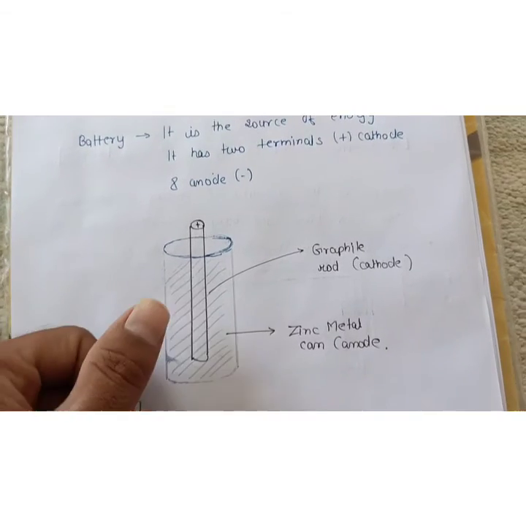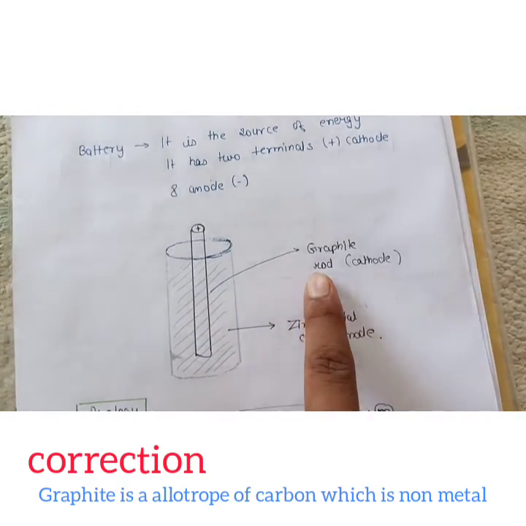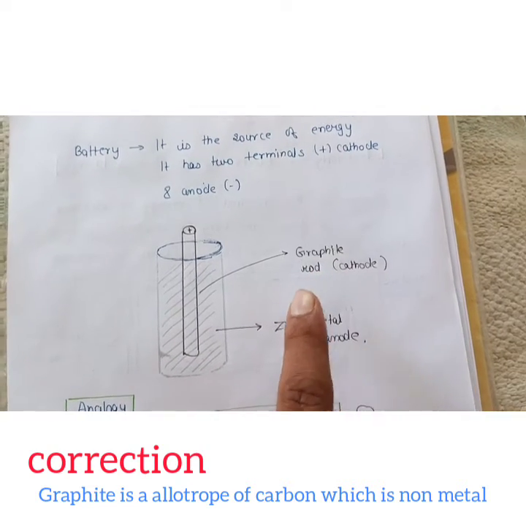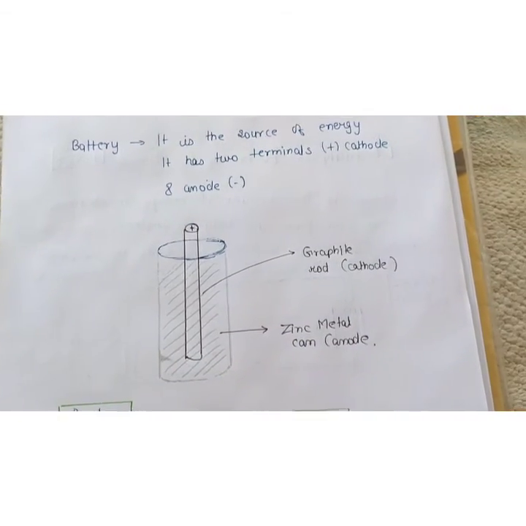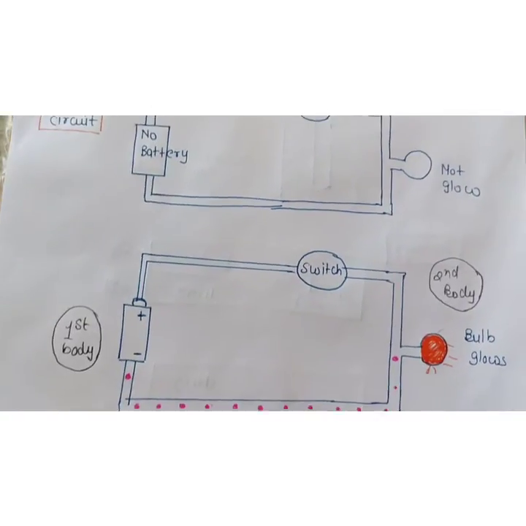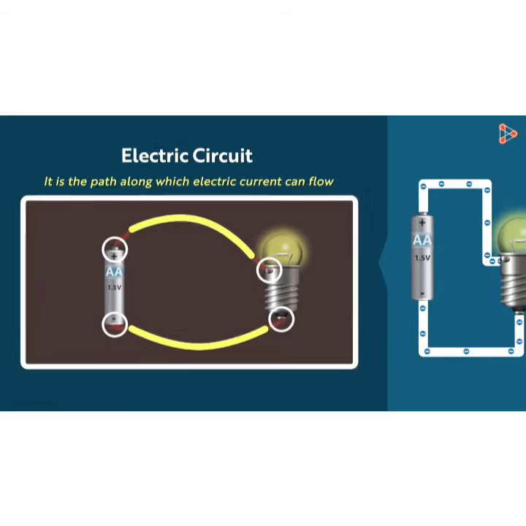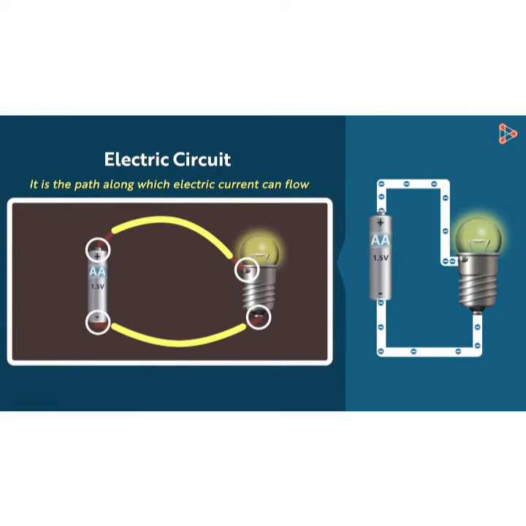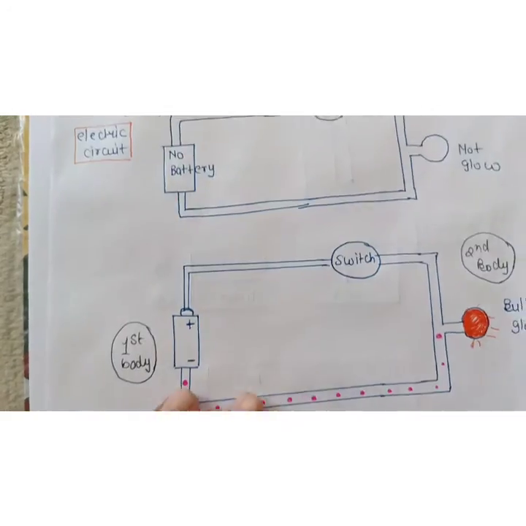The positive terminal is made of a metal called graphite, and the negative terminal is made of zinc metal. Basically the electrons flow from the negative terminal to the positive terminal. This is how we can generate electricity.